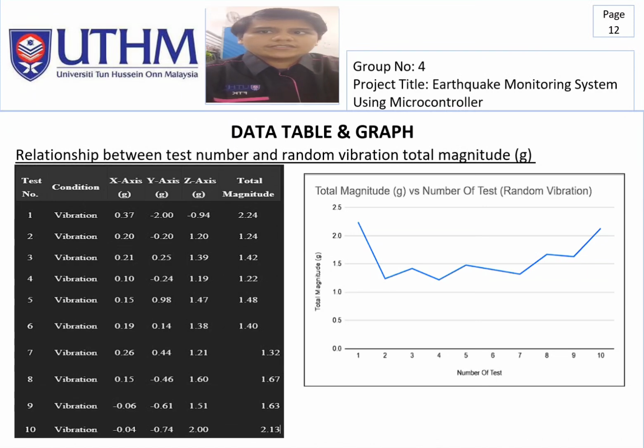From the graph, we can see that the total vibration magnitude fluctuates across different tests, with the highest value observed in tests 1 and 10. This indicates variability in the random vibration detected, which helps us understand how the system responds to different vibration conditions. Overall, the data confirms that our sensor and microcontroller setup can effectively measure vibration magnitudes and reflect changes in the environment accurately.